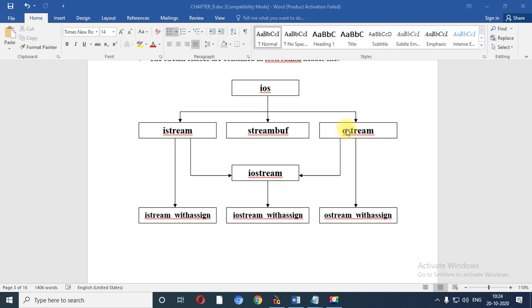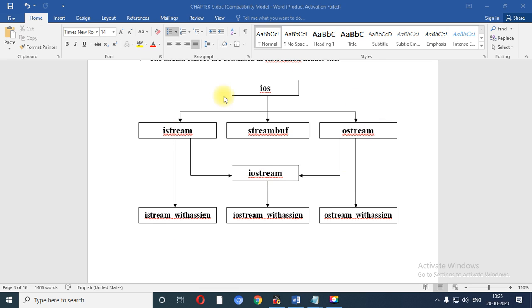From the name itself you can understand that this particular stream class is used for the input stream, this class works for the output stream, and this class works for the input and output stream. Streambuf is a class which is used for the memory, and istream_withassign, iostream_withassign, and ostream_withassign are the classes derived from istream, iostream and ostream. So this is a hierarchical structure of different types of classes.